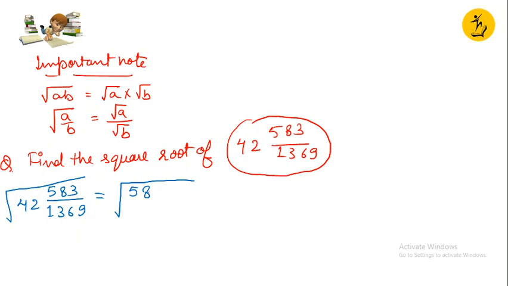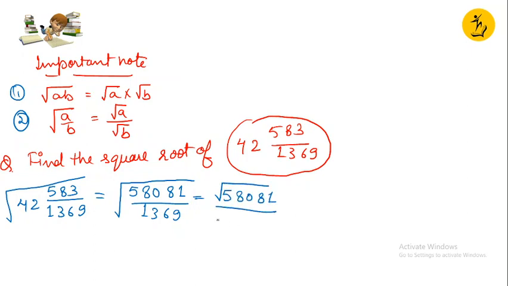It will be 58,081 divided by 1369 itself. Right? So root A by B, I can write it like this, root A upon root B. So I'll write it in this manner only, 58081 upon root 1369.